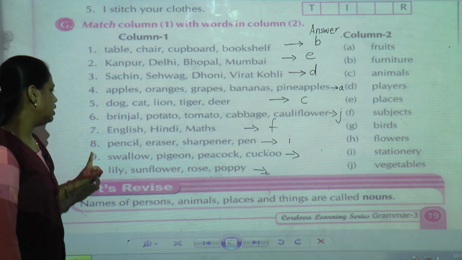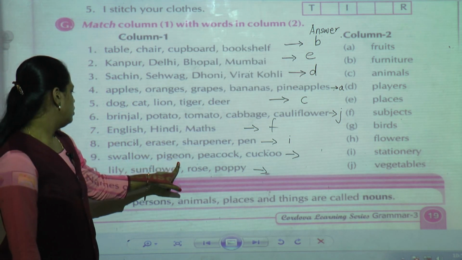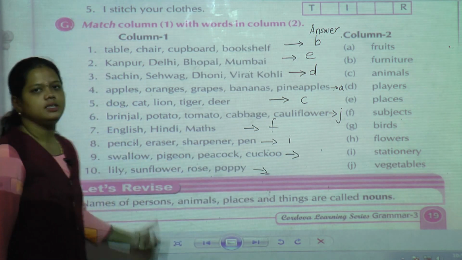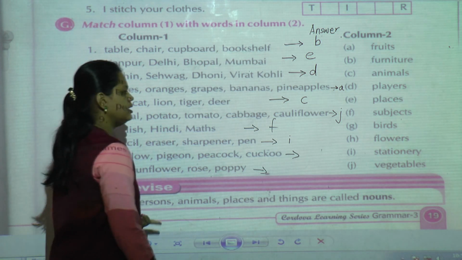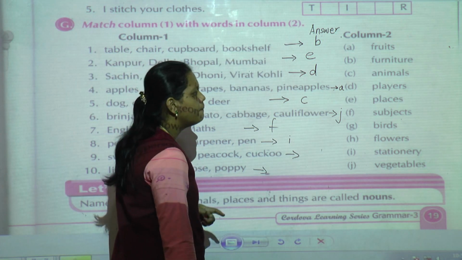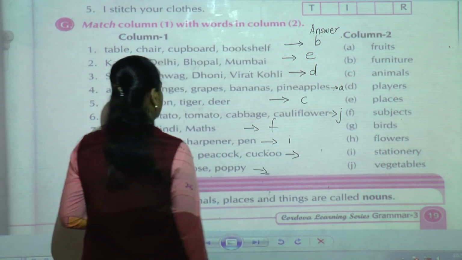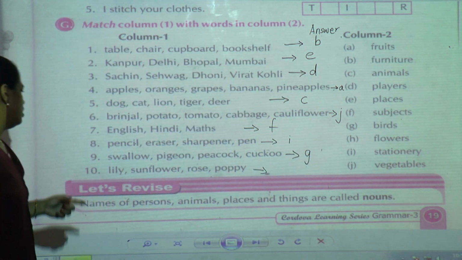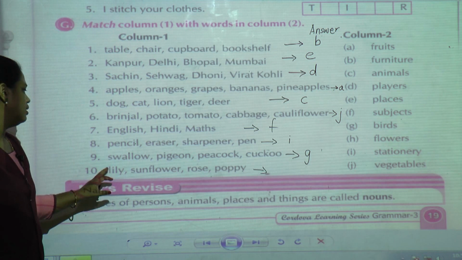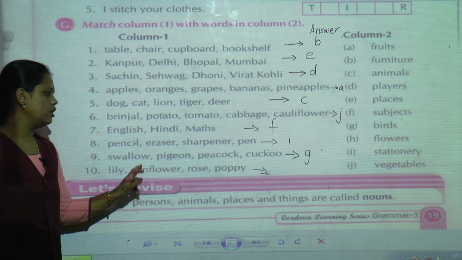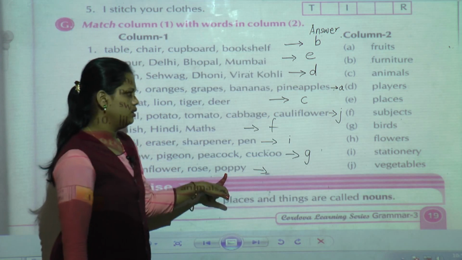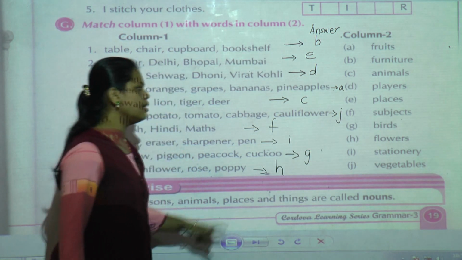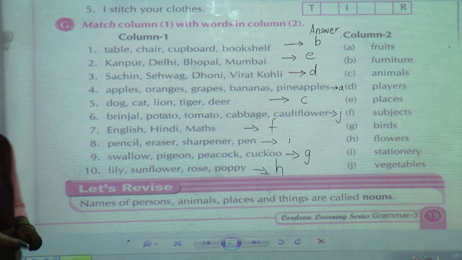Now the ninth one: swallow, pigeon, peacock, cuckoo. These are all what we can say, these are all birds. So the ninth one answer is what? G. Birds. Now the last one is lily, sunflower, rose, poppy. These are all flowers. So 10th one answer is H, means flowers. Okay.